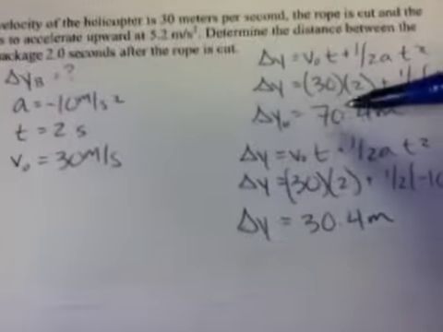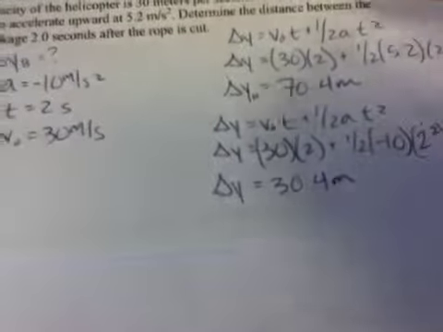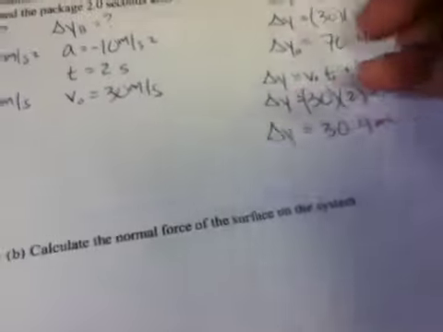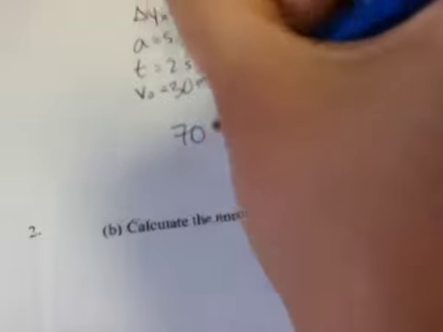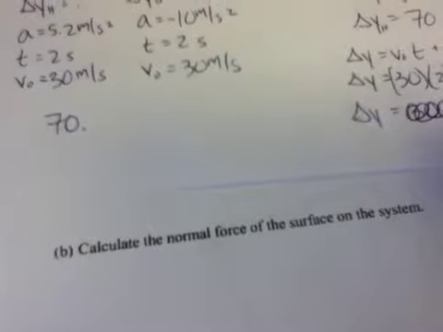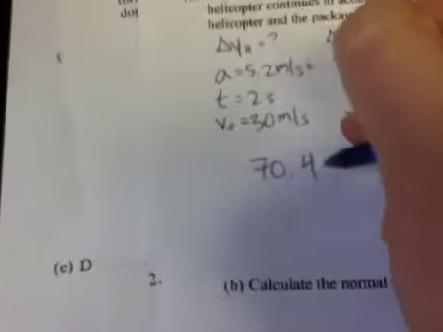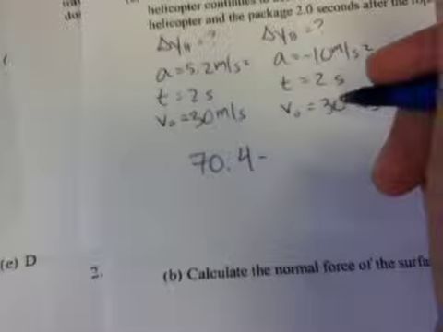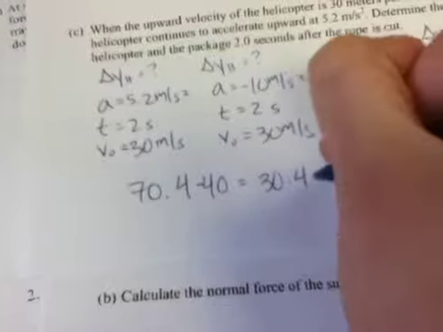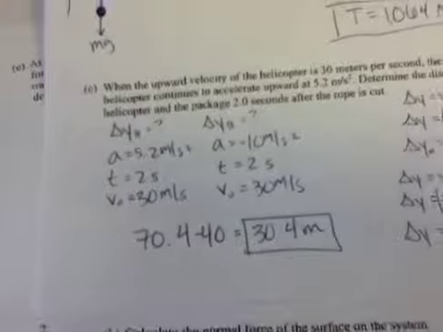While the helicopter has traveled up 70.4 meters, the box has only traveled 40. So what's the difference between that? How far apart are they now? We just subtract. Wait, sorry, this is not the correct, that's your final answer. If you plug it in your calculator, it's going to end up being 40, sorry. So we get 70.4 minus 40, which is going to equal 30.4 meters. And that's how far apart the helicopter and the box are.